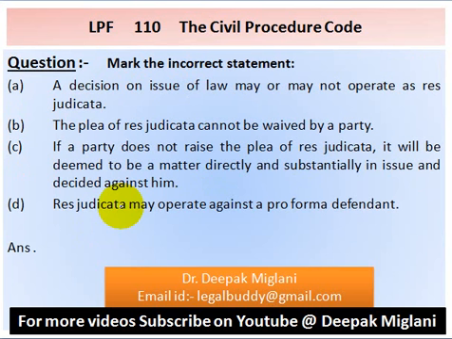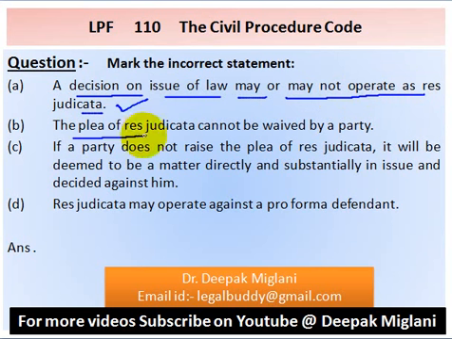Question number 110. Mark the incorrect statement. Option A, decision on issue of law may or may not operate as res judicata. This is a correct statement. Option B, the plea of res judicata cannot be waived by a party.